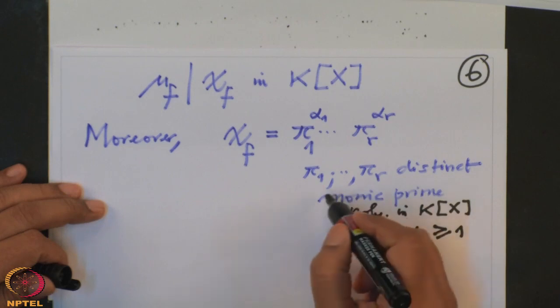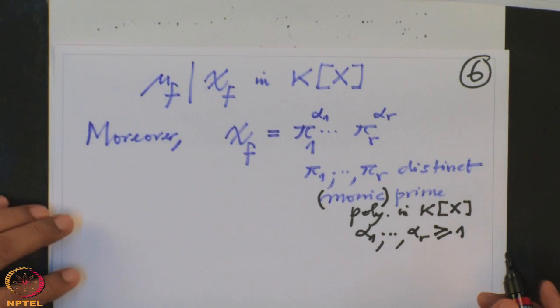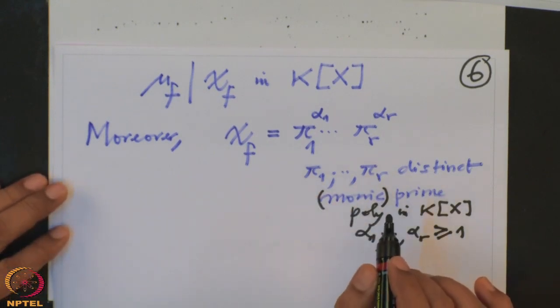Actually, when I say prime polynomials, they are monic by definition, so I need not write monic again. So that is the prime factorization of chi f.